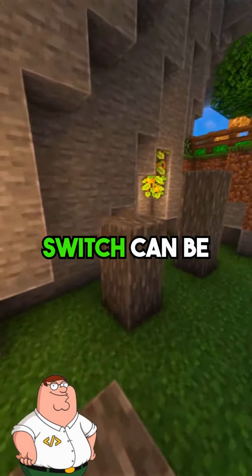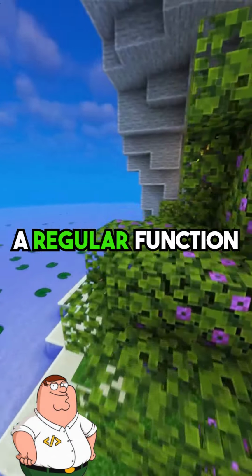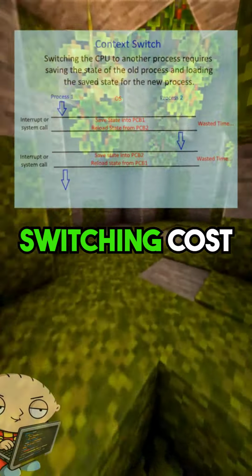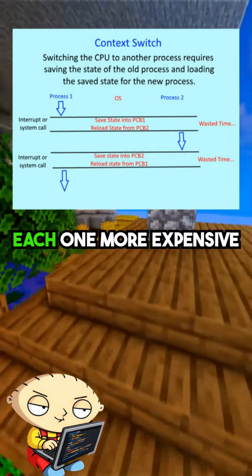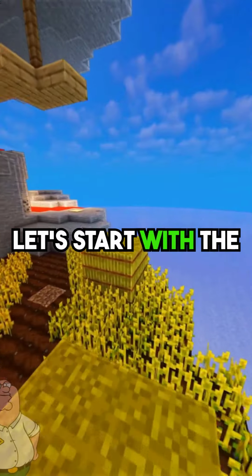Stewie, I heard a process switch can be 10,000 times slower than a regular function call. Is that real? Indeed. Switching cost comes in three tiers: syscalls, thread switches, and process switches, each one more expensive than the last. So let's start with the cheapest one.